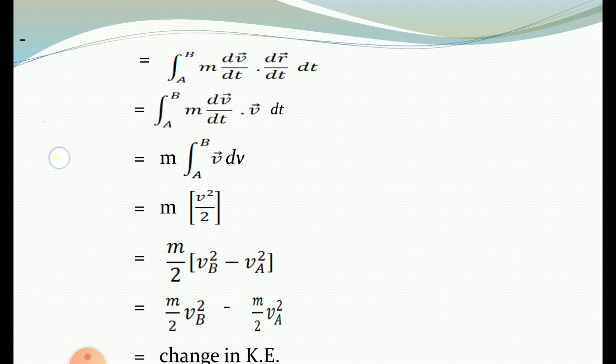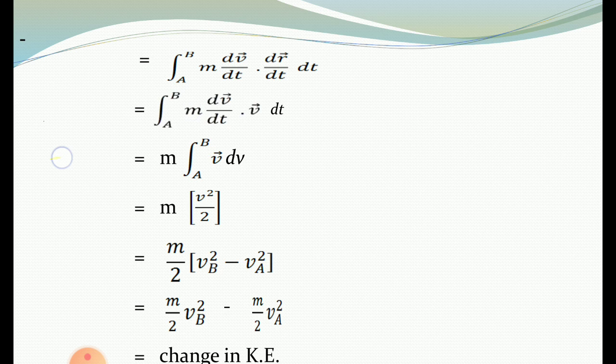But as dr bar is a small displacement, the rate of change of displacement is velocity, and therefore this dr bar by dt is written as v bar. So this equation becomes the integral from A to B of m dv bar by dt into v bar dt.